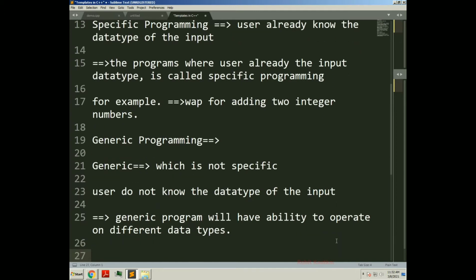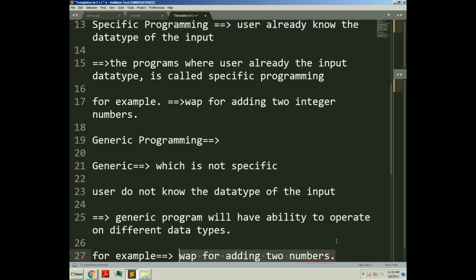So I will write such a program which will be able to work with different data types at the same time. For example, if I give you the statement, write a program for adding two numbers, look at this statement.